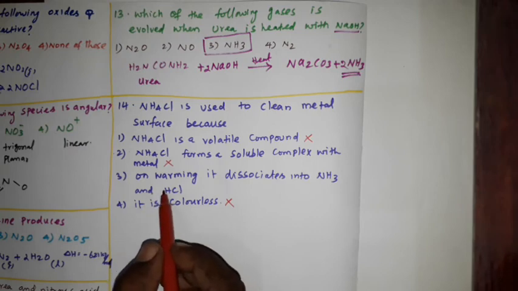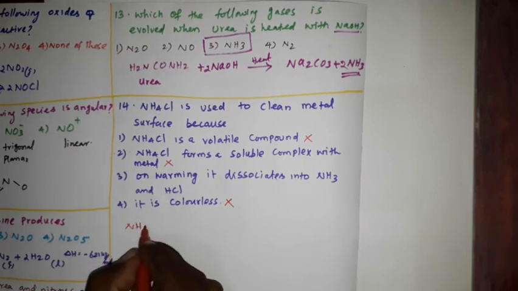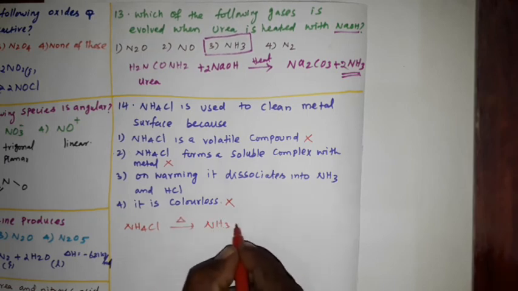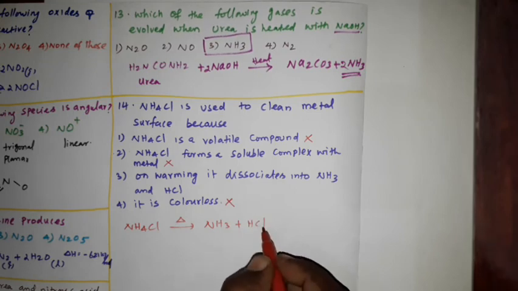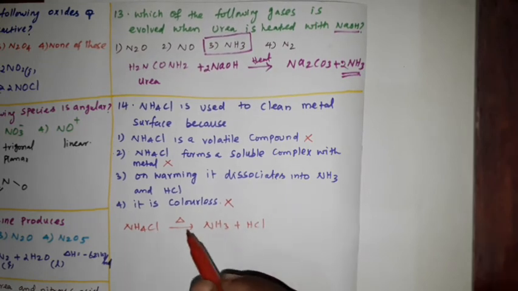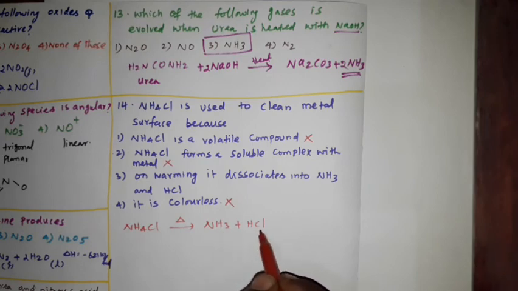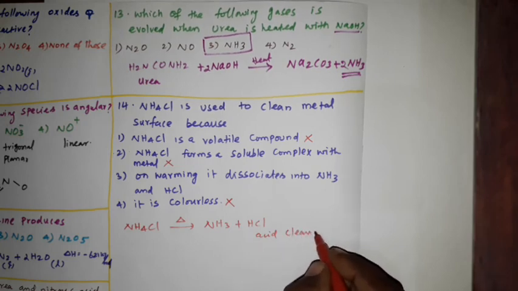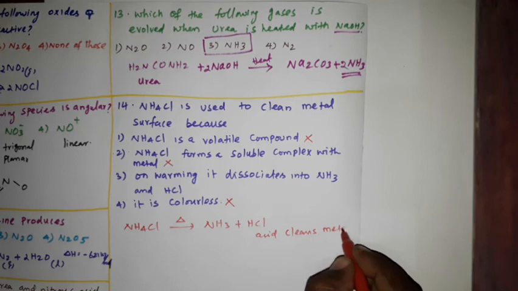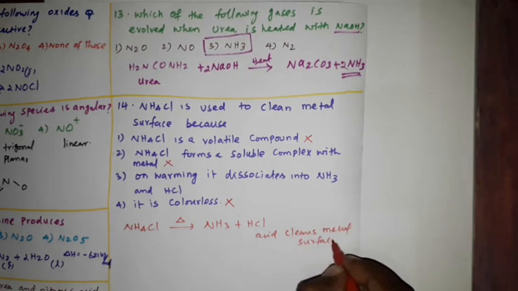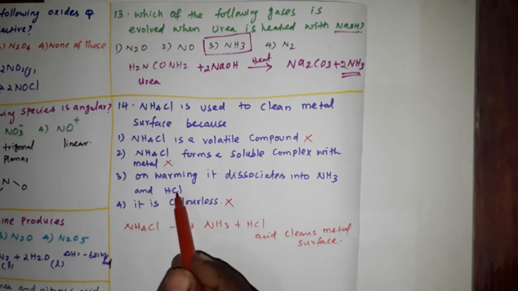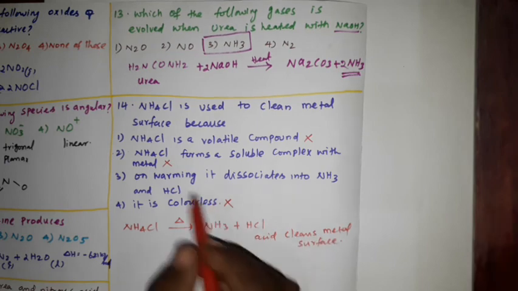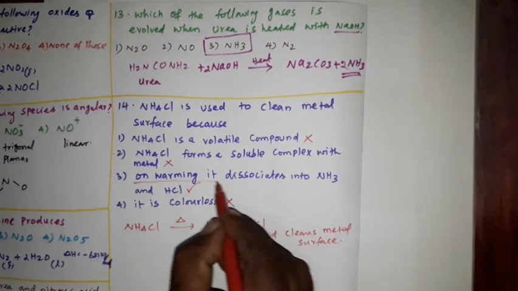See option 3, on warming. So NH4Cl, warming means apply heat, it will produce NH3 plus HCl. Correct? So ammonium chloride decomposes into ammonia and hydrogen chloride, that is hydrochloric acid. This is the acid. Here this acid cleans the metal surface. Okay, so when you heat this ammonium chloride, this hydrochloric acid will clean the metal surface. So option 3 is the right answer. This is the right answer. Okay.